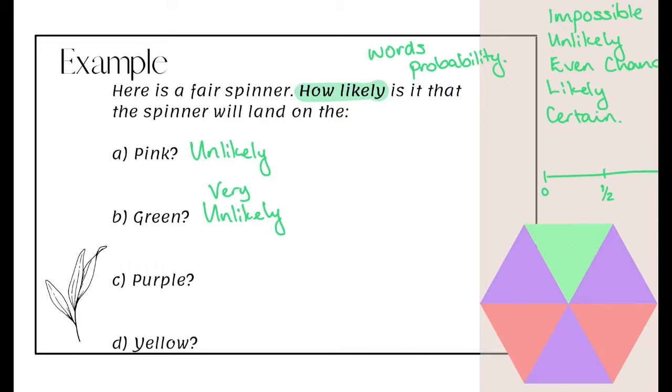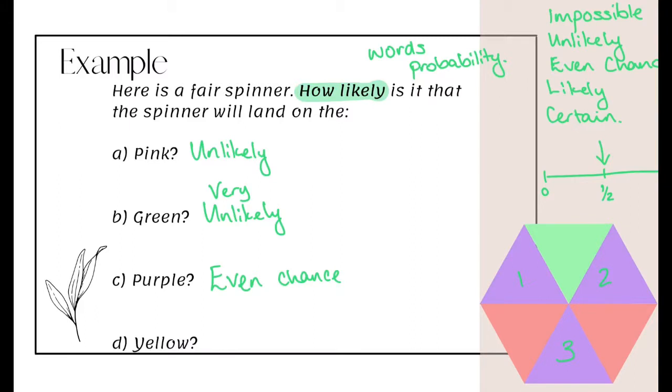So now let's have a look at the probability that the spinner will land on purple. So we've got 1, 2, 3 purples out of the 6. So that is a half. So there is an even chance that the spinner will land on the purple.